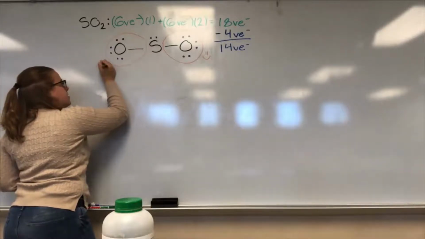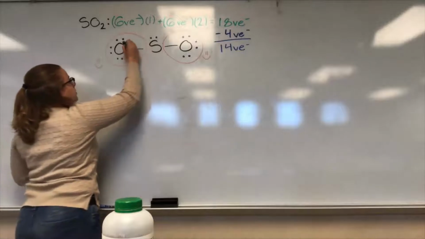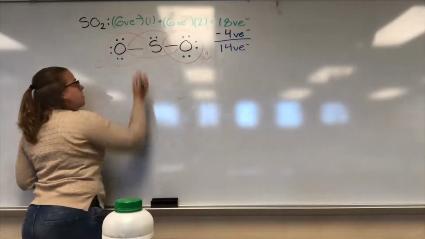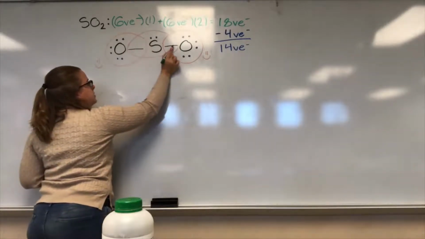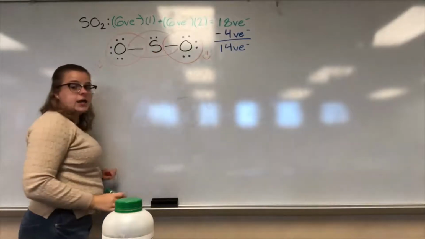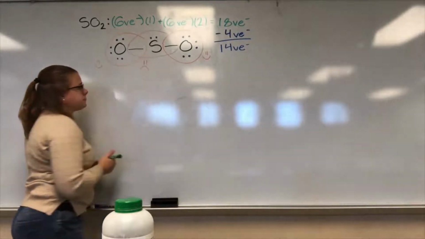This is happy. And then let's go ahead and look at our sulfur. So we got 2, 4 from the bond, 6 from the bond, so we have 6 total valence electrons. Is that 8? No, so sulfur is very sad right now.